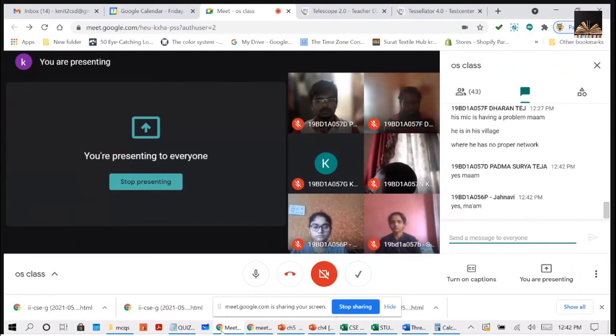Resource sharing, because multiple threads are sharing the common resources of a process, right? Here, the resource sharing is easy. Then economy, because they are sharing the common resources, you need not allocate separate resources for the threads, right? If you are creating a new process, you are supposed to allocate the resources to the process. But if you are creating a thread, you need not allocate specific resources to them. They can share the resources of a process.